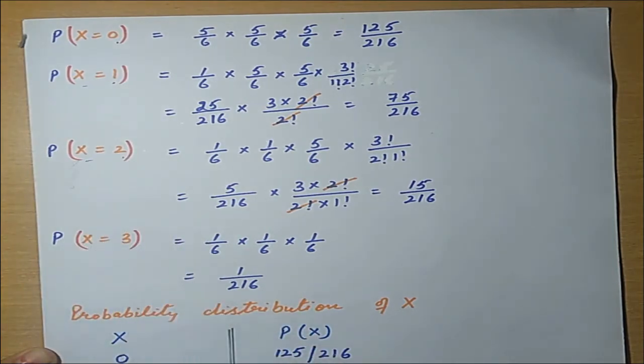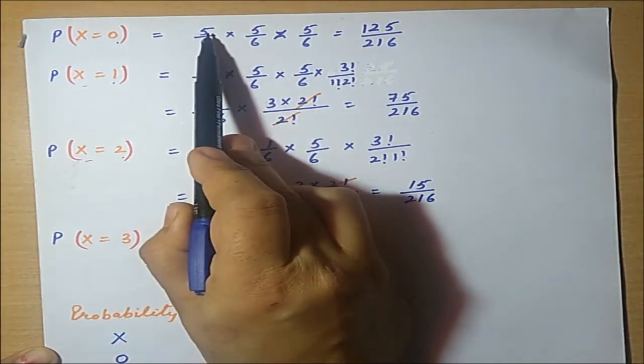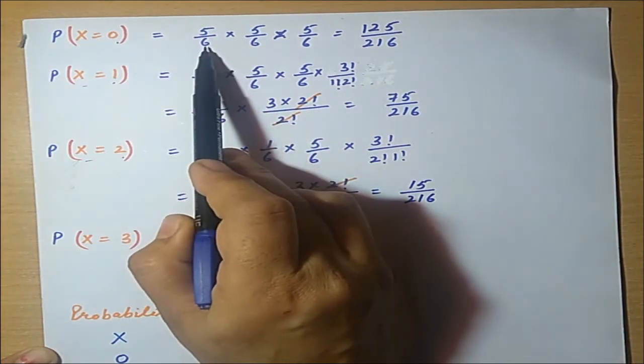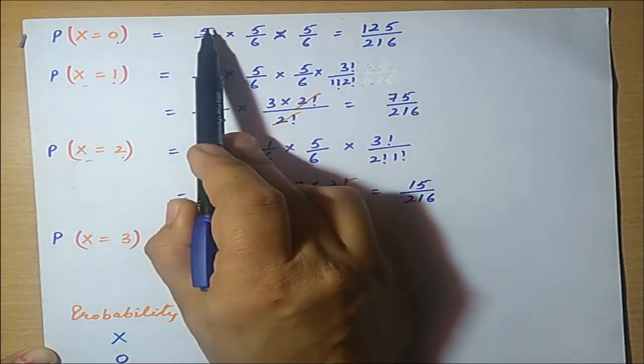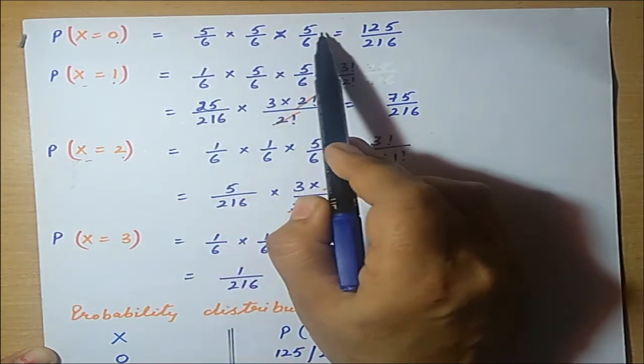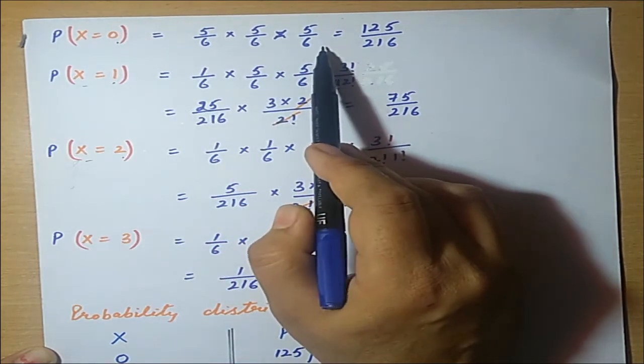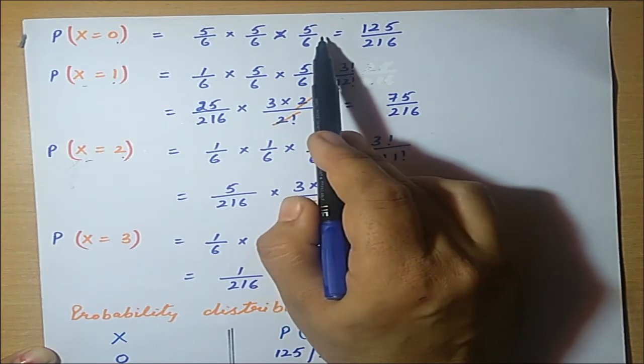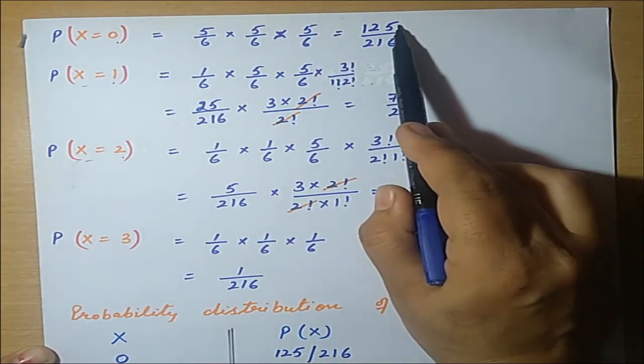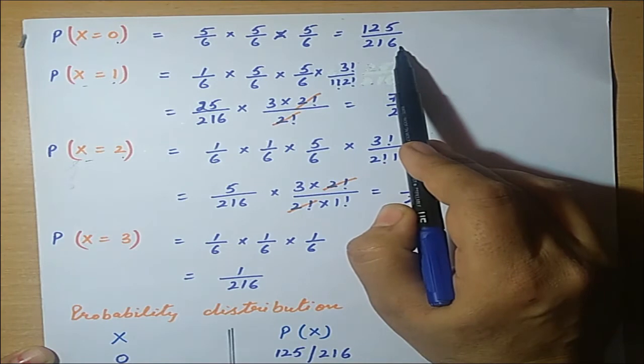Now consider no 6. No 6 means the other 5 numbers, so favorable outcomes are 5 and total possible outcomes are 6. So 5 upon 6, 5 upon 6 and 5 upon 6. As the case is fixed, there is no factorial term. It will be 125 upon 216.